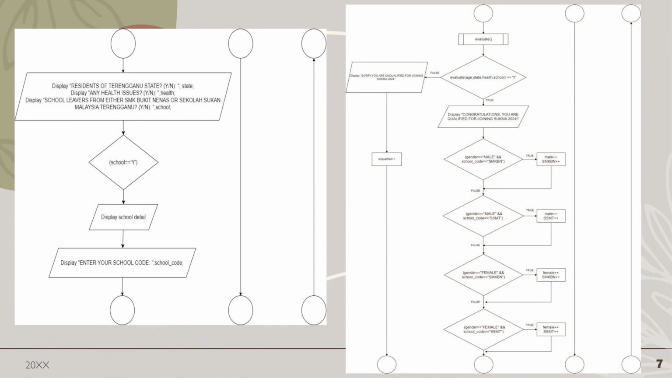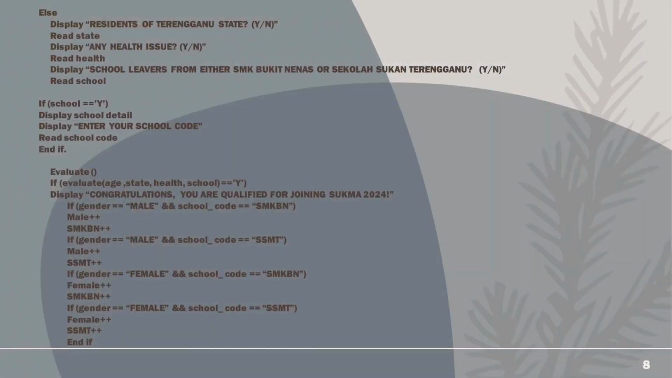Else, display residence of Terengganu State, Y or N, read state. Display any health issue, Y or N, read health. Display school leavers from either SMK Bukit Nenas or Sekolah Sukan Terengganu, Y or N, read school. If school equals Y, display school detail. Display entire school code and read school code. We also have the evaluate function. If evaluate age, state, health, and school equals Y, then display congratulations, you are qualified for joining Sukma 2024.